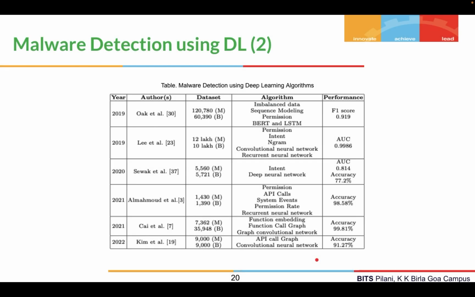Similarly, we have studies that have used permissions, intents, convolution neural networks, and recurrent neural networks, right? So we can see 2019 studies which have used BERT transformers and LSTMs and achieved good performance. Similarly, in 2022, now we have API call graphs as representation with a good balanced dataset, convolution neural networks, and good performance of 91.27%.